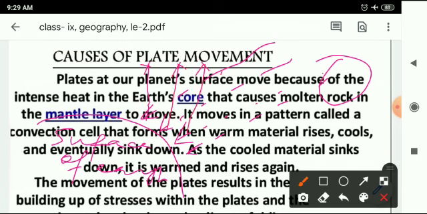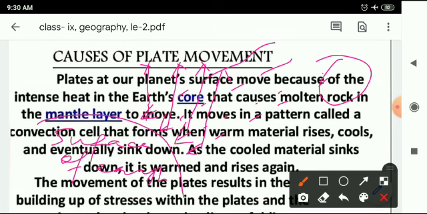A few amounts of the sunlight are trapped by the surface of the earth, and this happens gradually and continuously for a long time. In result, a large amount of heat is intact inside the earth, which becomes very intense and increases the internal temperature of the earth, and due to that many solids change their state and become liquid.